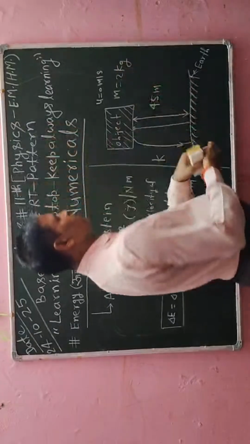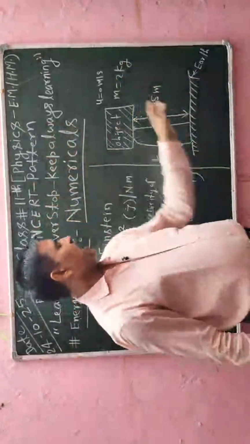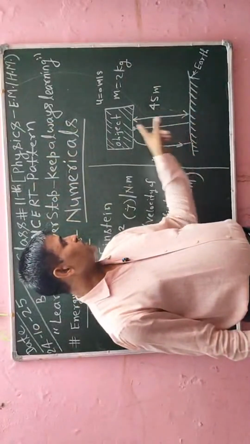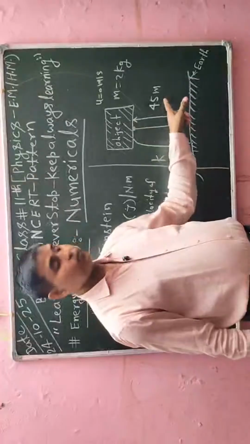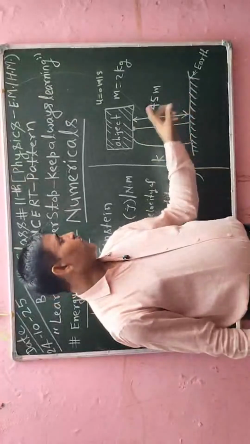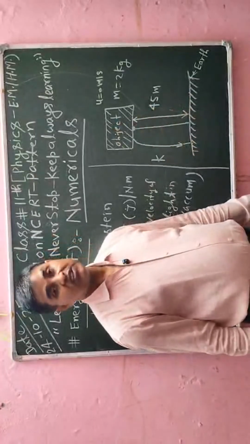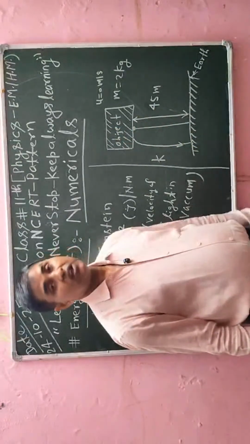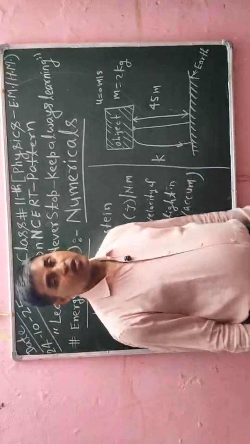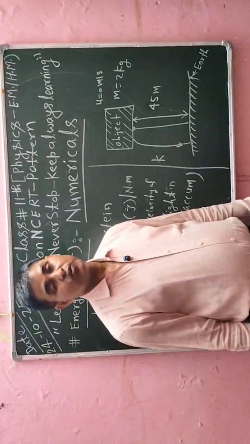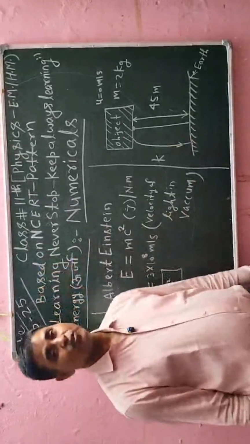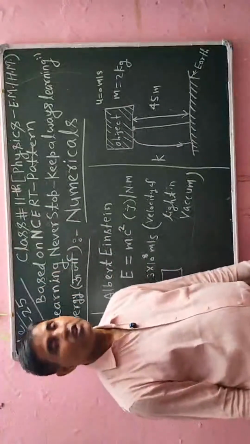So this object has mass 2 kg, and it is situated 45 meter above the earth. So we have to get the velocity, with what velocity that object will reach the ground. That velocity can be obtained by using the third equation of motion. I know v square is equal to u square plus 2as.